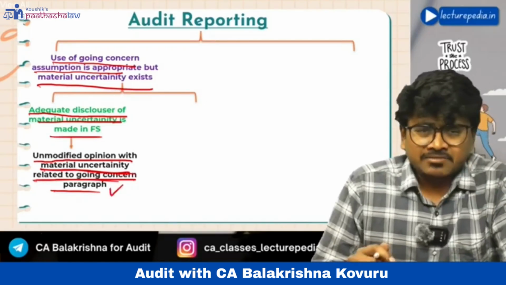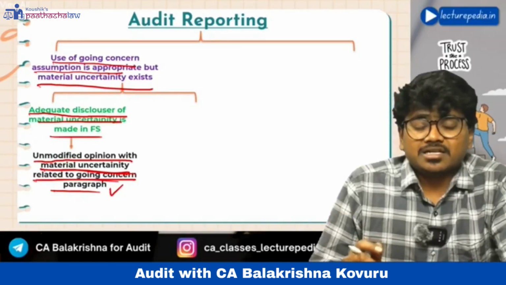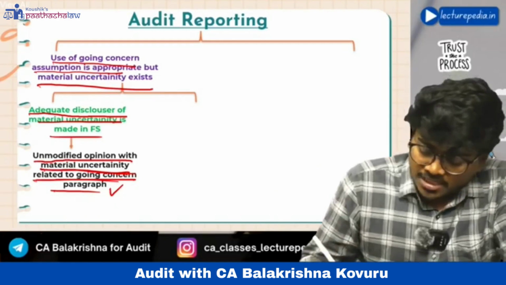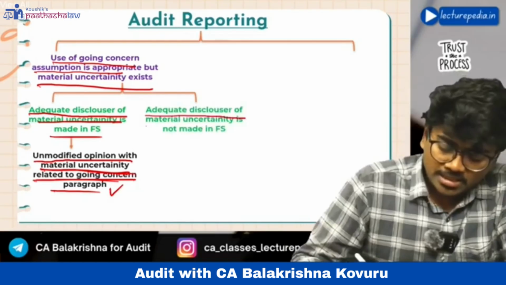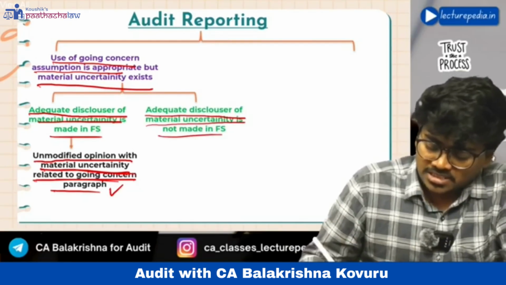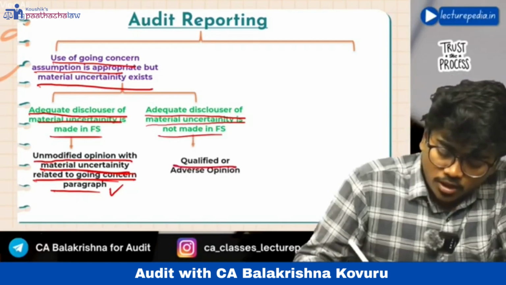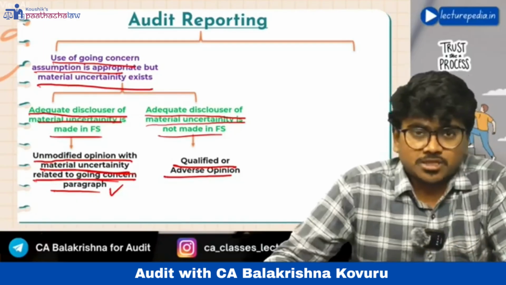In SA 700, while discussing the format of the audit report, we have seen the material uncertainty related to going concern paragraph, which will be given as per SA 570. Right. Now, if adequate disclosure of material uncertainty is not made in the financial statements, in such a situation what will the auditor do? The auditor will give a qualified or adverse opinion based on the pervasiveness of the misstatement.